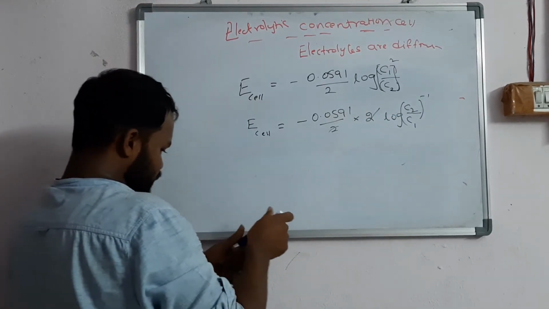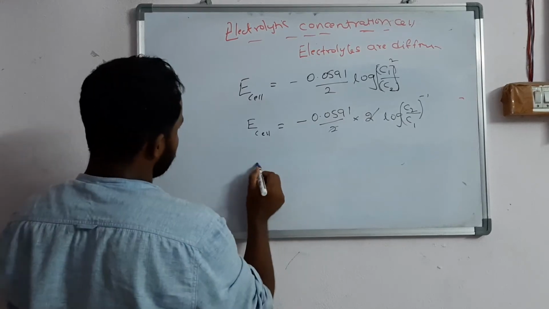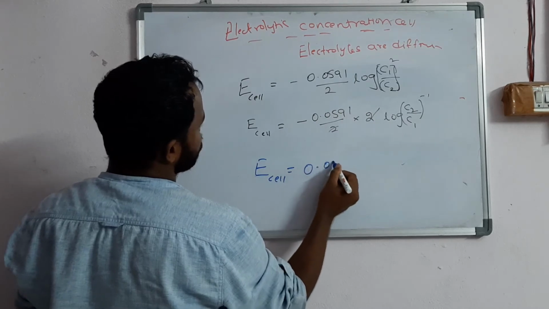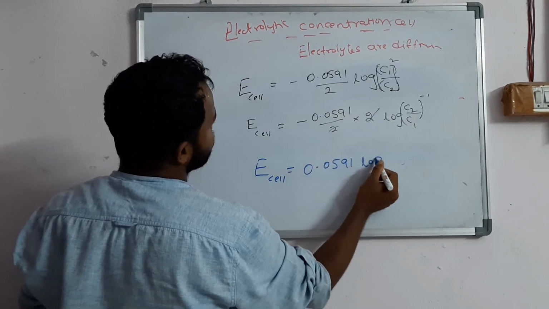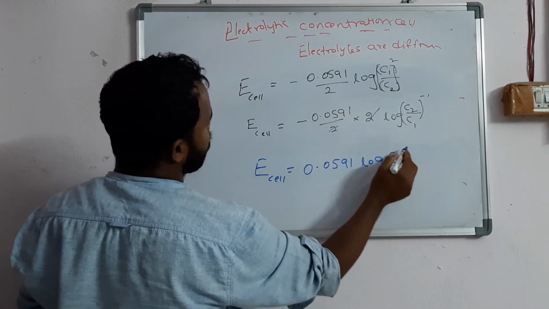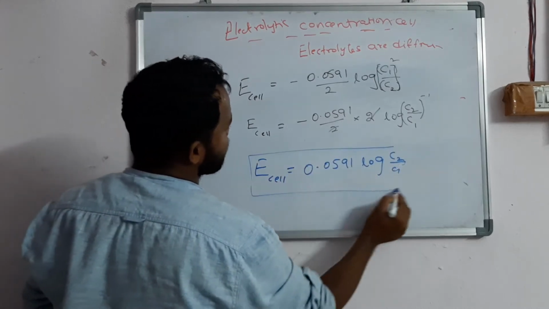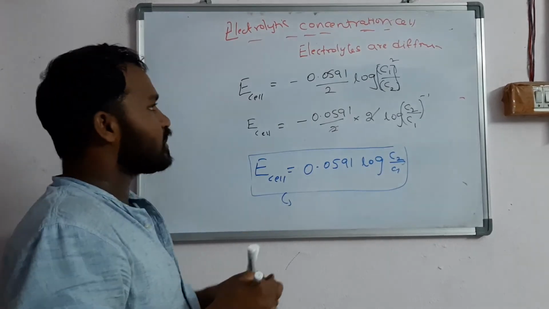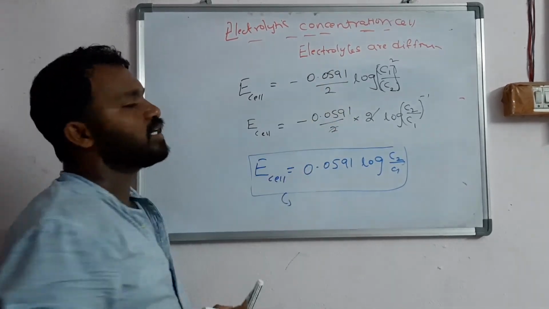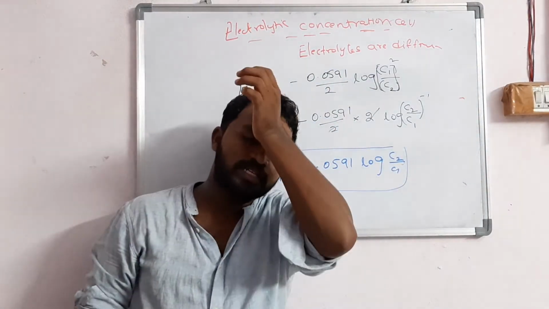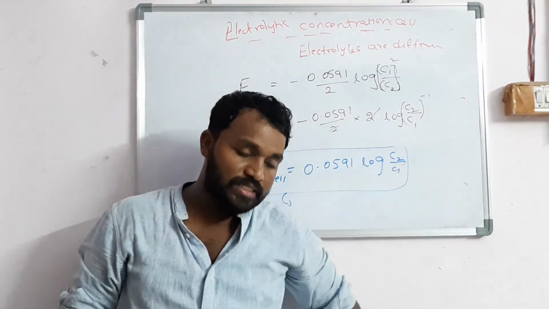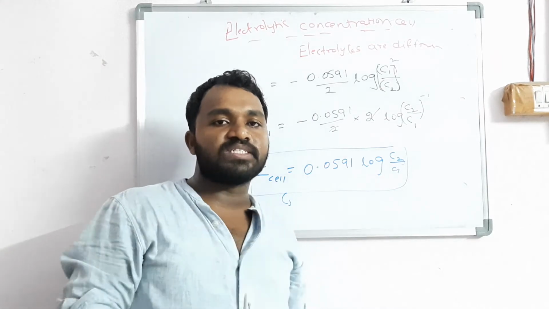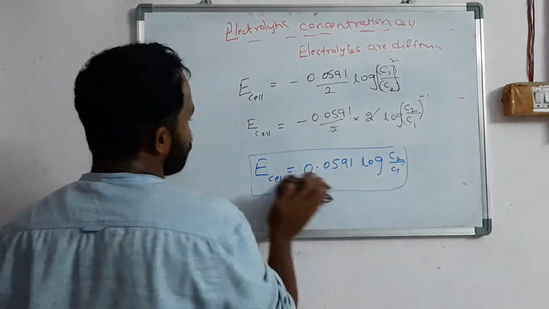E cell is equal to, minus into minus is plus, 0.0591 log of C2 by C1. This is the overall derivation for the electrolytic concentration cell. Now we will see the electrolytic concentration cell without transference and the electrolytic concentration cell with transference. We will see both derivations.